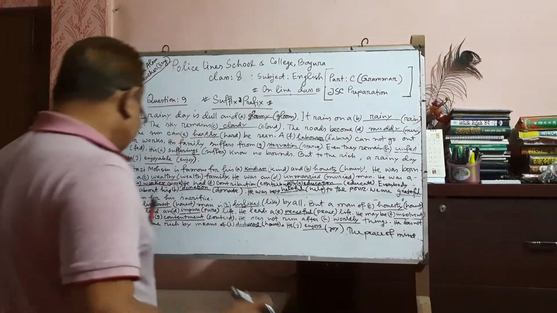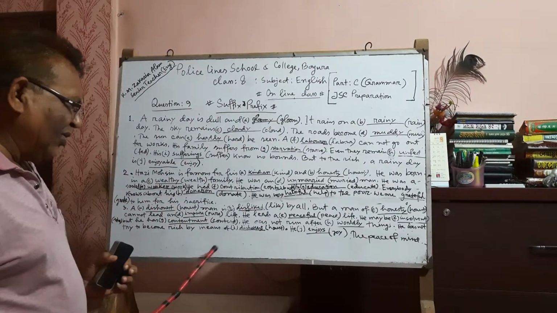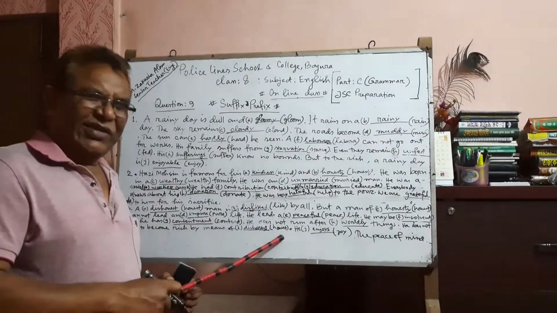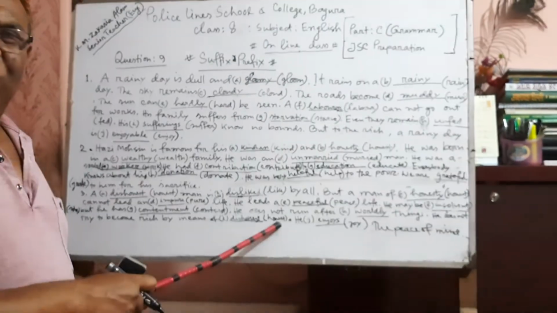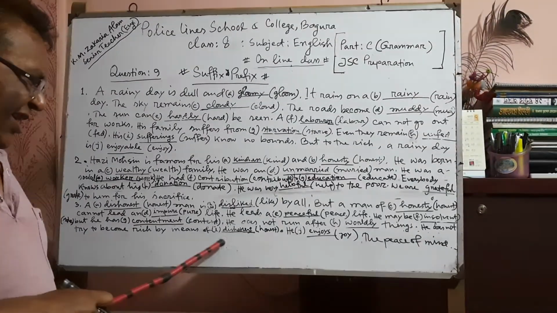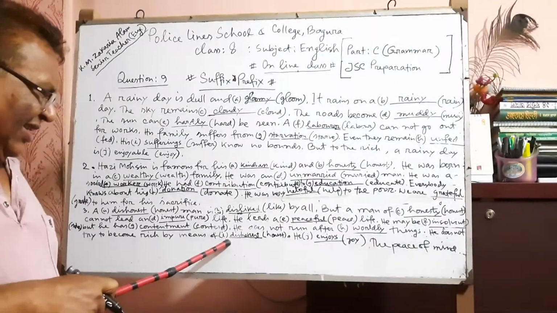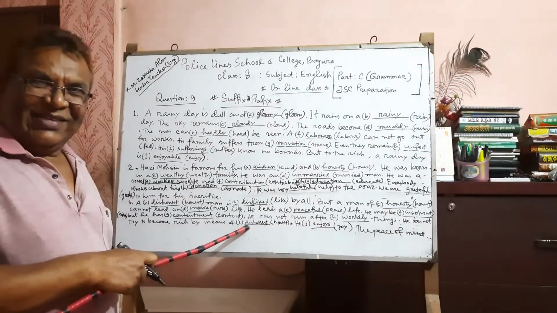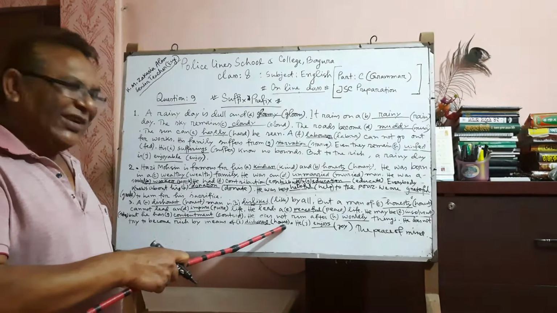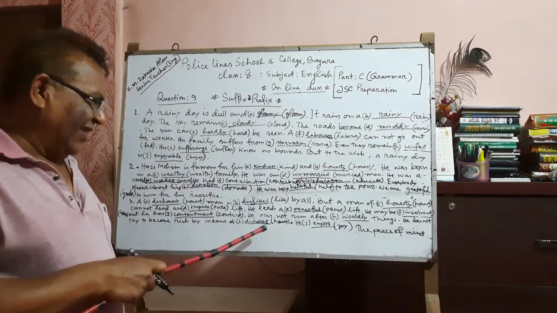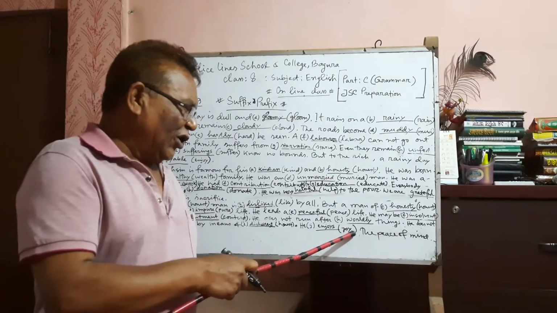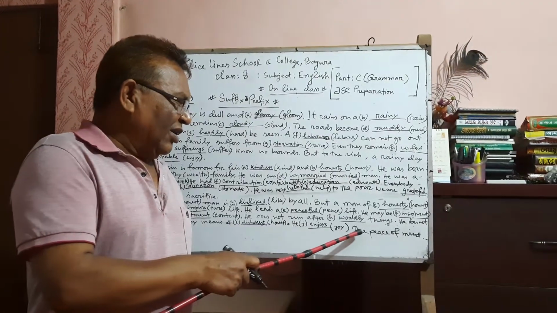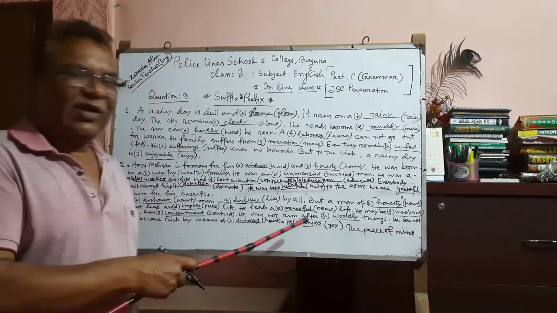He doesn't try to become rich by means of honest. Honest will be prefix. Here by adding dis, honest has become dishonest. Here dishonest is the prefix. He joy the peace of mind.